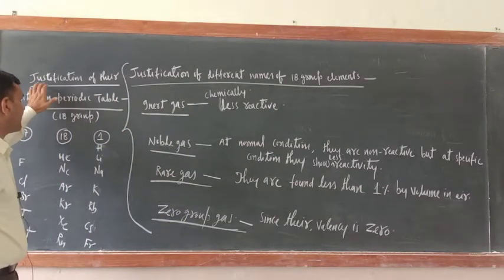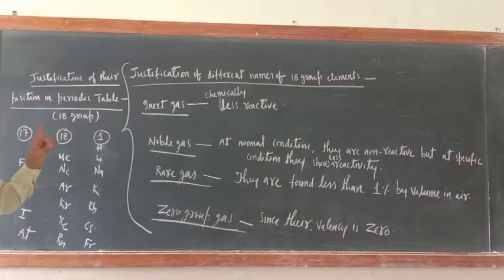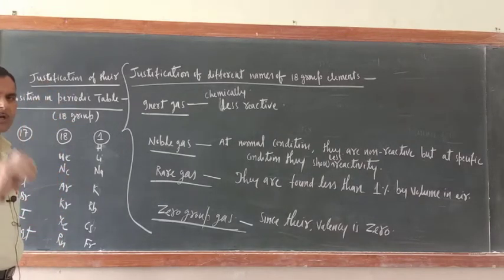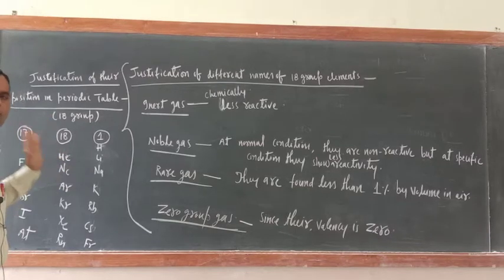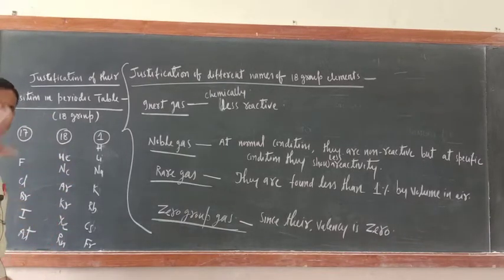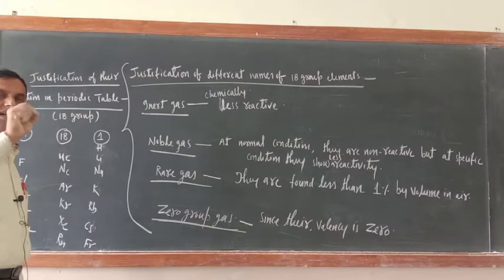I wrote this side, justification of their position in the periodic table. Justification of their position in the periodic table. So as you know, 18th group elements are kept in the 18th group only. So the question arises here, why are they placed in 18th group? Are you getting my point or not?